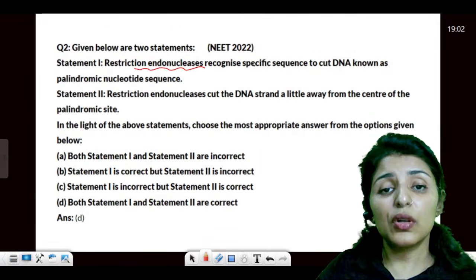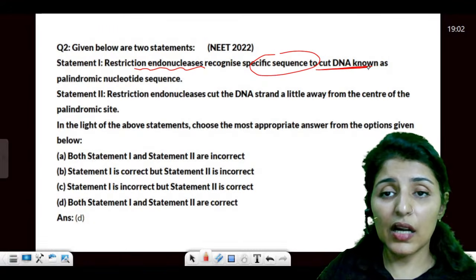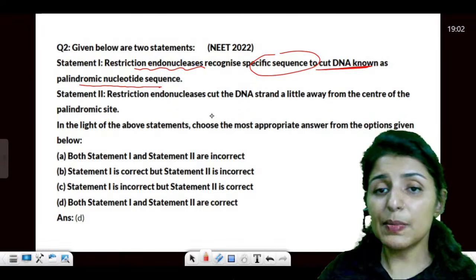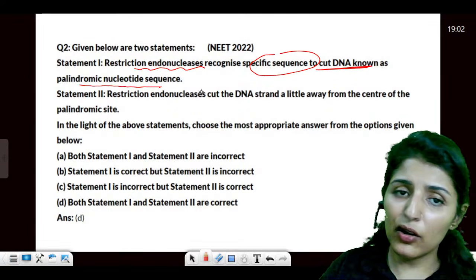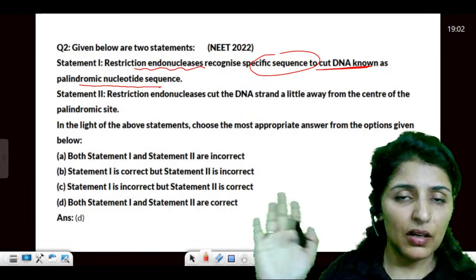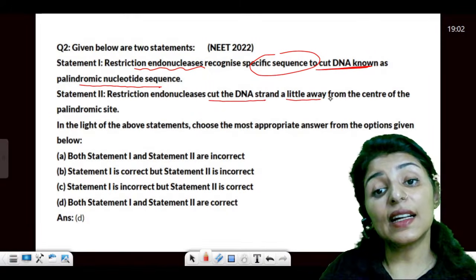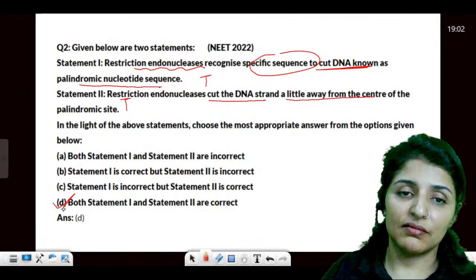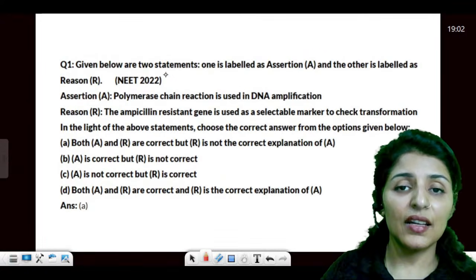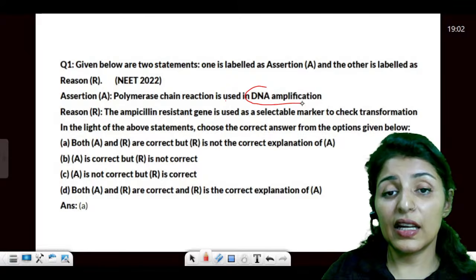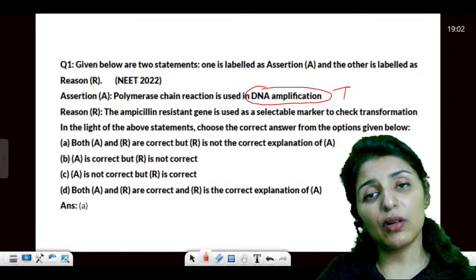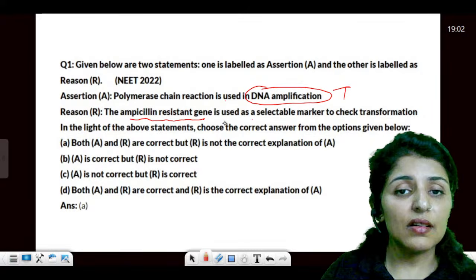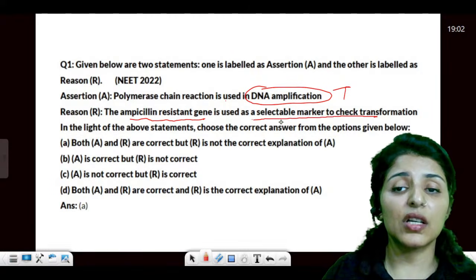Then restriction endonuclease recognizes specific sequence to cut DNA known as this. True hai? Endonuclease is going to cut at a specific sequence, and that is a palindromic sequence, reads the same in forward and backward direction, cuts DNA slightly away. This is also true, but they don't explain each other, right? Now, polymerase chain reaction is a DNA amplification. Yes, we make multiple copies. An ampicillin resistant gene is used as a selectable marker to check the transformation.